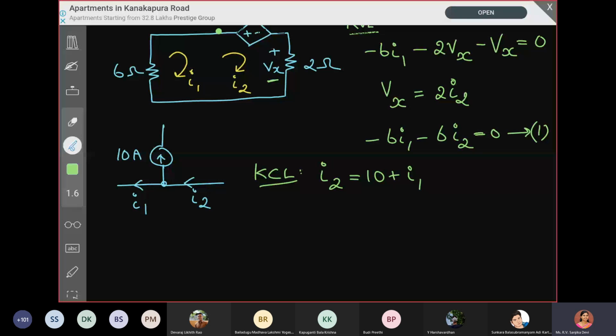Okay, so now if we simplify this, we get I1 minus I2 is equal to minus 10. So that will be equation number 2. So if we solve equation number 1 and 2, we will be getting I1 and I2.